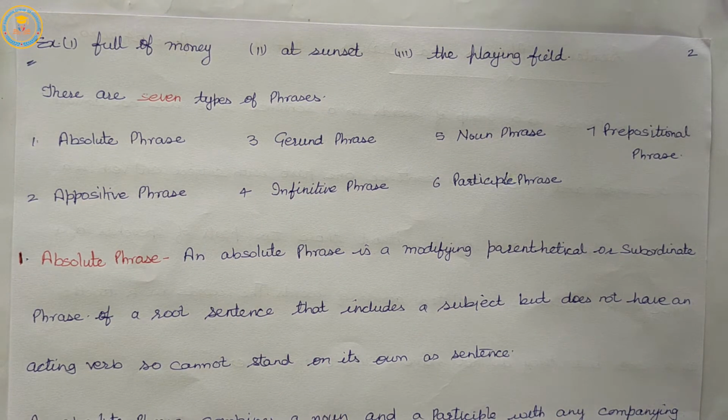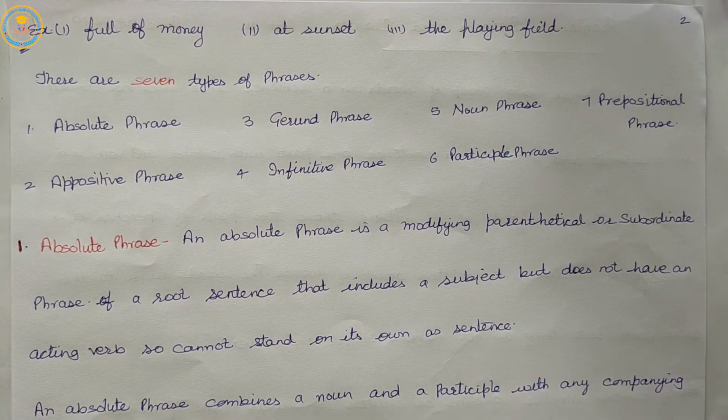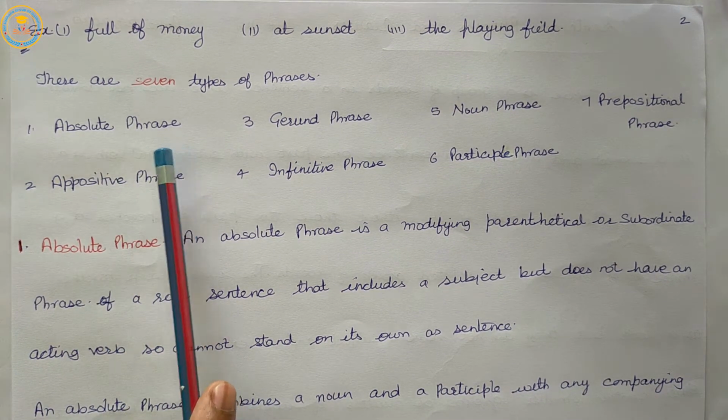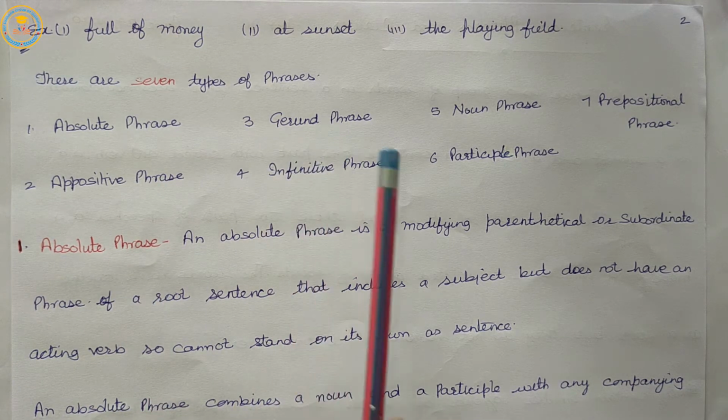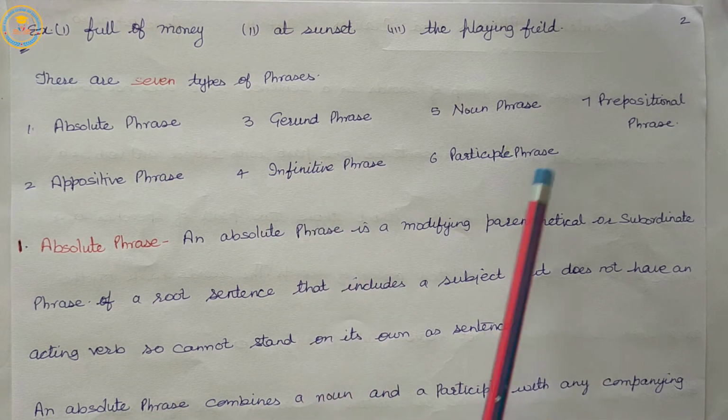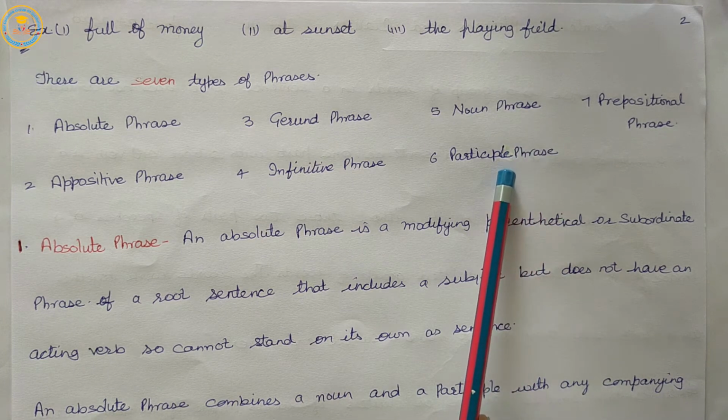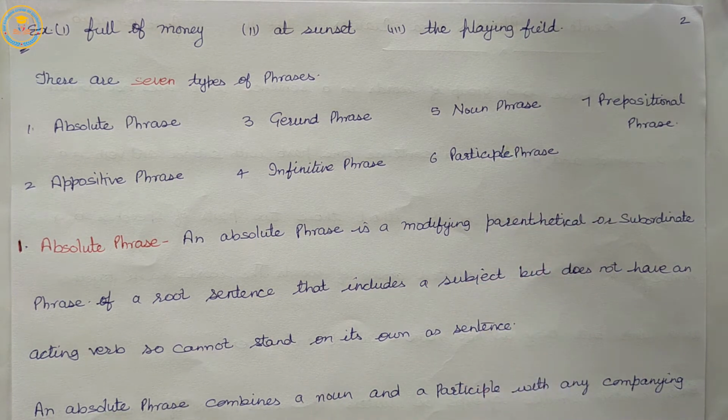There are 7 types of phrases: absolute phrase, appositive phrase, gerund phrase, infinitive phrase, noun phrase, participle phrase, and prepositional phrase.